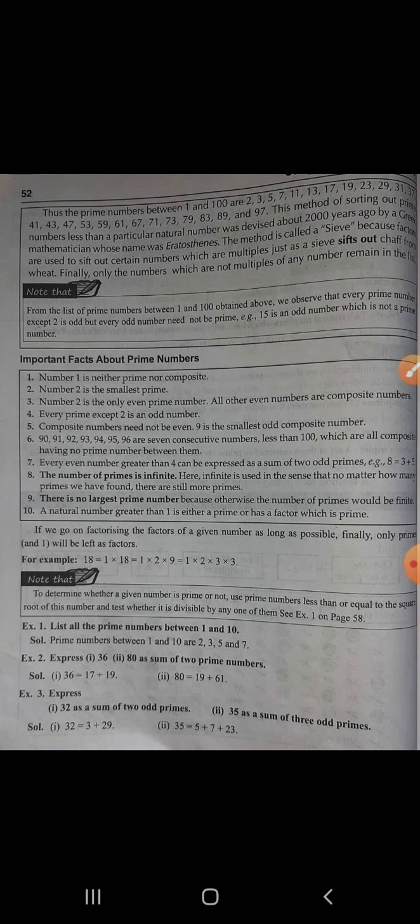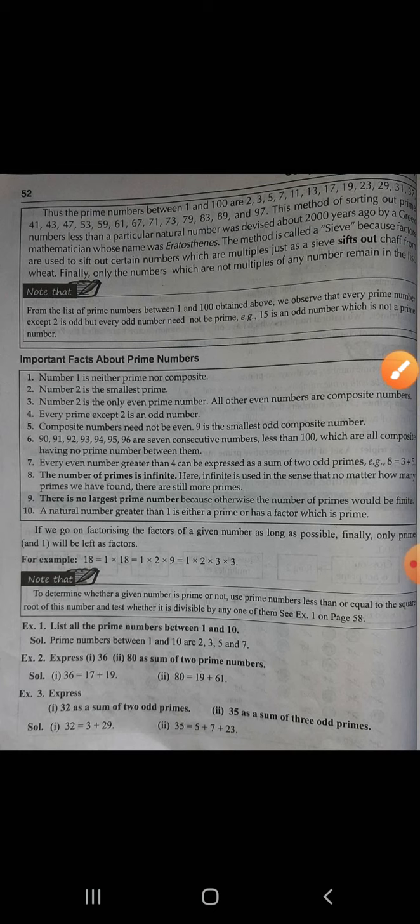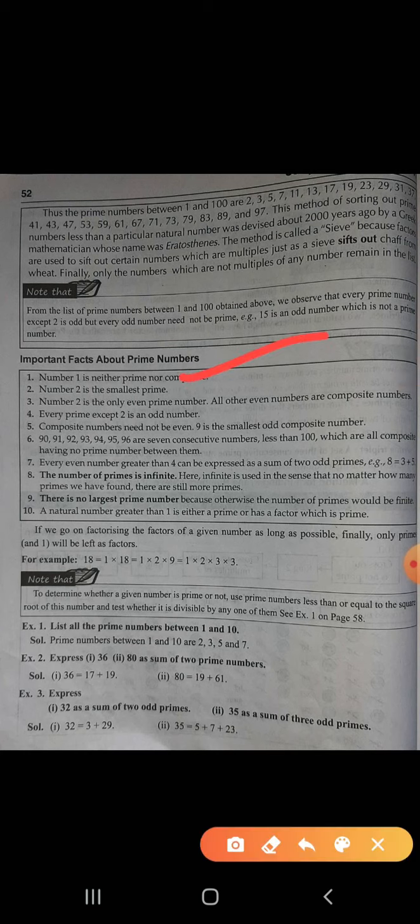Now here are some important facts. Try to understand them. Number 1 is neither prime nor composite; already explained to you. Number 2 is the smallest prime. Number 2 is the only even prime number. Keep this point in mind. All other even numbers are composite numbers. Every prime except 2 is an odd number.